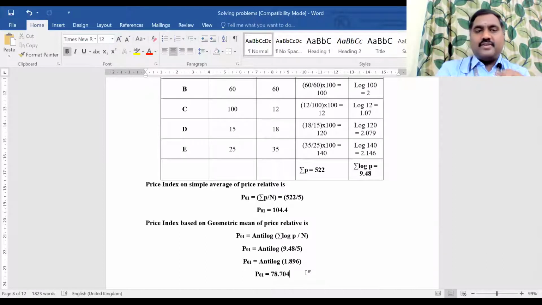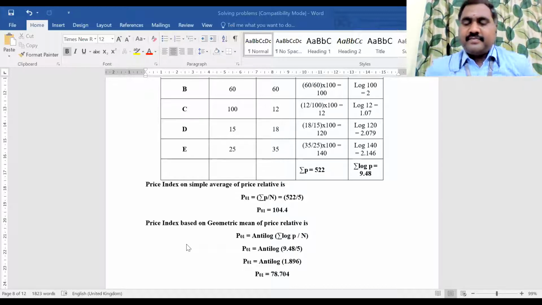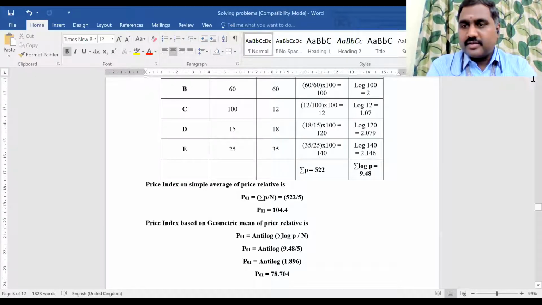Okay, now did you understand the simple aggregate method and the simple average of price relative method? In the first method, you have to calculate the total value for the base and current year. The second method is you have to calculate the P value, the value for each commodity separately. That is the only difference. Okay, clear now? Please copy this problem. Once you are done, scroll top. Just a minute, I will do that.